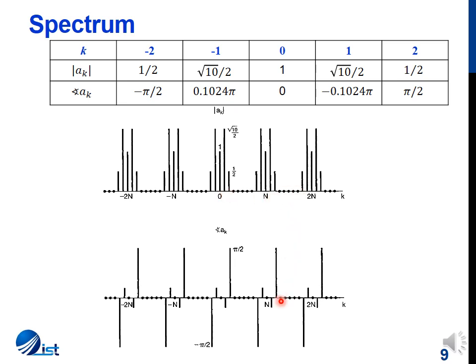Similarly, when we plot phase, we can see that for k equal to 0, the phase was 0, and then we had a phase of minus 0.1024 pi radians for k equal to plus 1 and pi by 2 radians for k equal to plus 2. And the phase spectrum is obviously odd symmetric, since it's a real signal, so for the negative side of k we can plot the spectrum correspondingly.